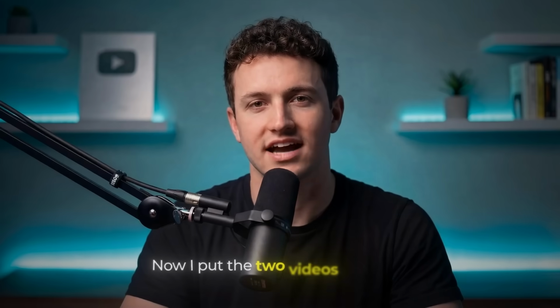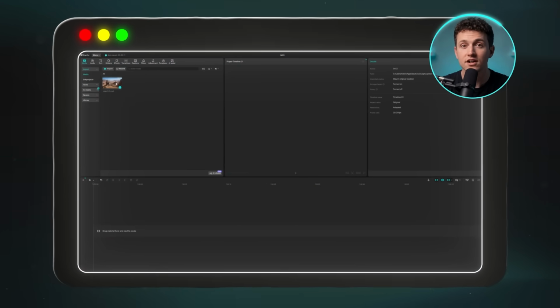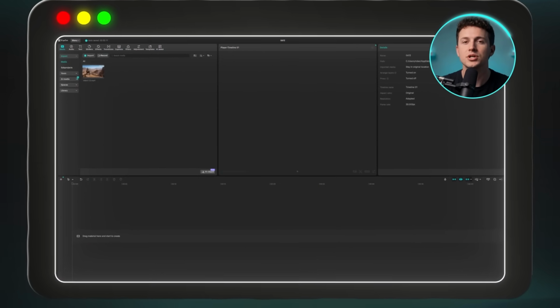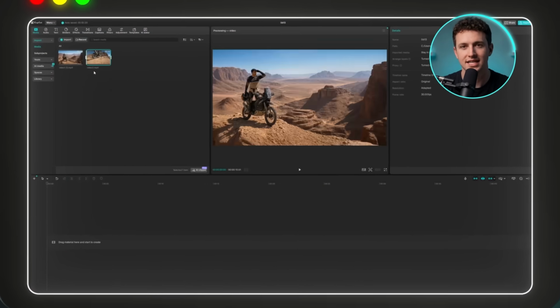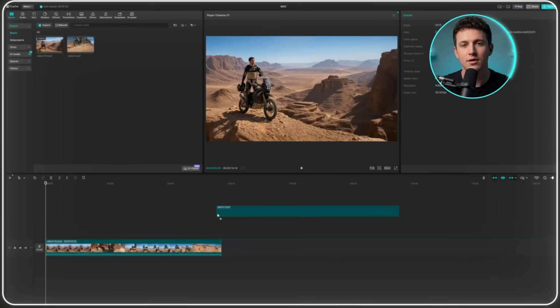Now I put the 2 videos together, and this part takes no time at all. For this, I open up CapCut, drop in the first video, then the second one right after it, and that's pretty much the edit. The audio's already there from Seedance, and the 2 already flow into each other, so there's not much to do. I'm just lining them up in the right order.